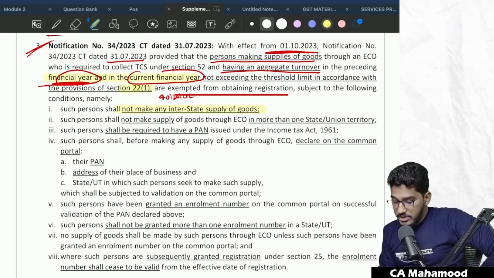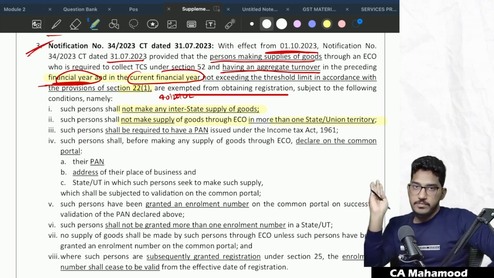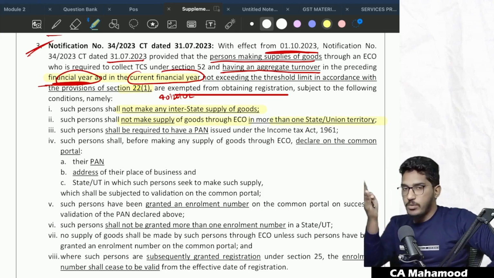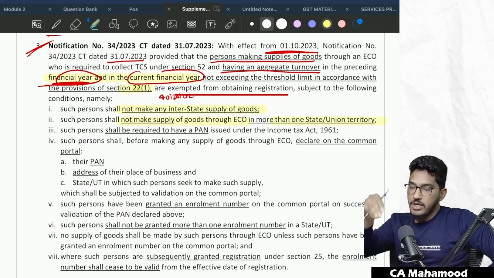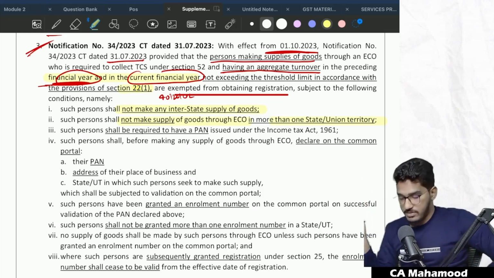Next, such person shall not make supply of goods through e-commerce operator in more than one state or union territory. So directly you should not make interstate supply. You should not make interstate supply even through e-commerce operator. If you are making supply of goods through e-commerce operator, you have to do it in the same state. So you should not do the supply of goods through e-commerce operators to other states.